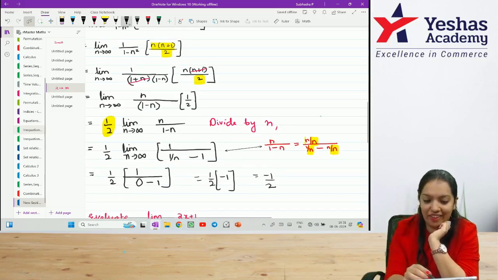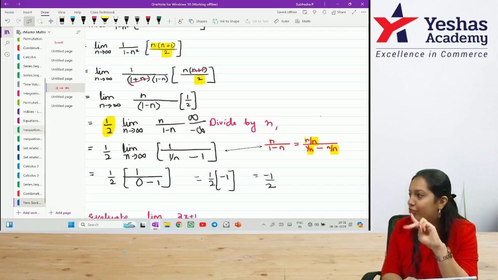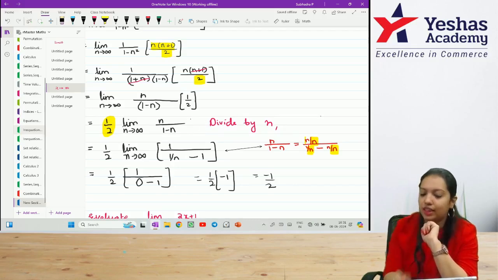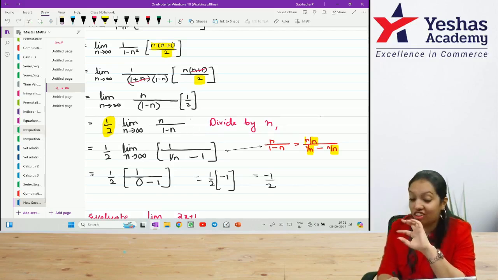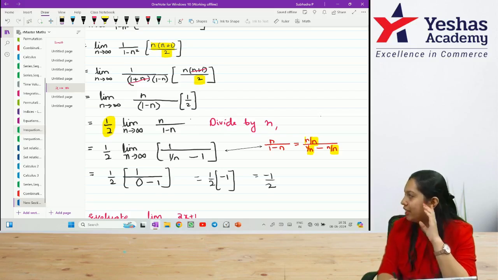Why did I divide here by n? Otherwise, I'll get infinity divided by minus infinity. Infinity by infinity shouldn't come in my answer. That's the only reason I divided by n. If I did not get it that way, I wouldn't have divided by n.